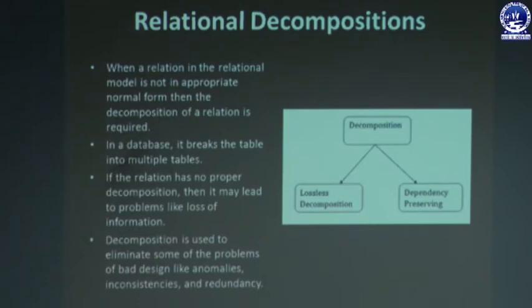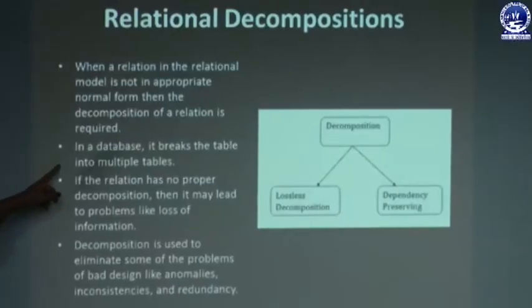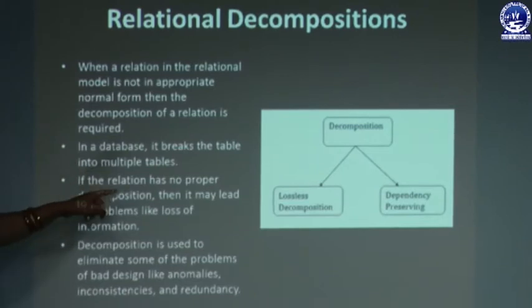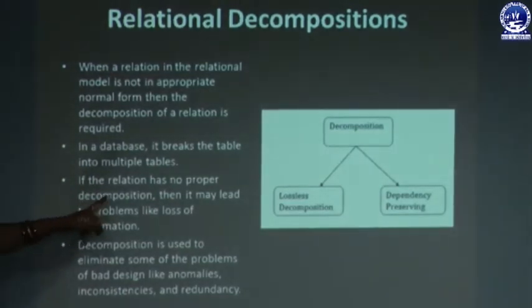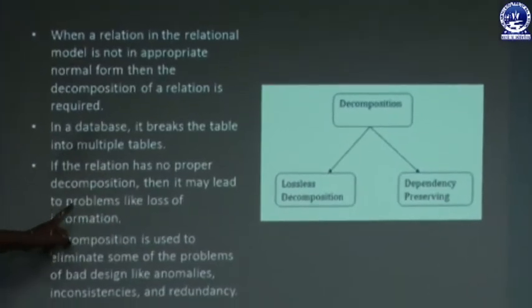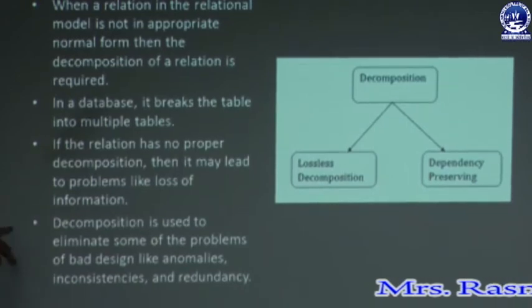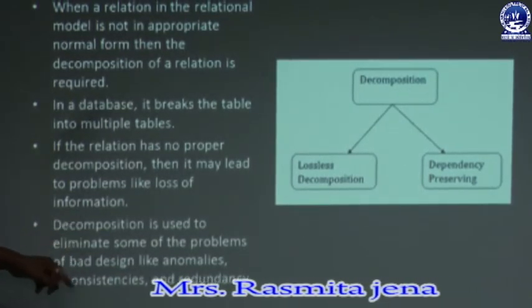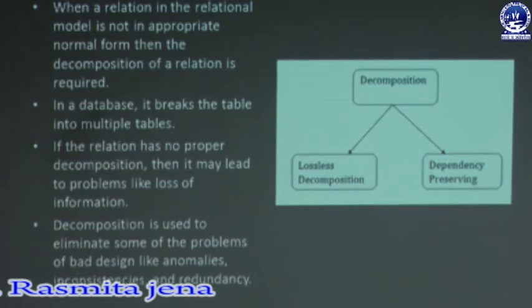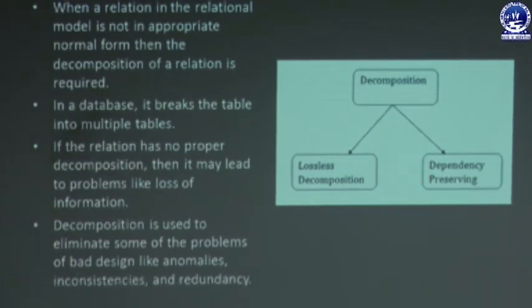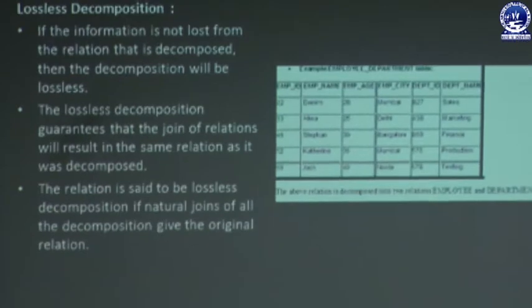Then lossless decomposition and dependency preservation: in a database it breaks the table into multiple tables, and if the relation has no proper decomposition, it may lead to problems like lost information or dependency preservation problems. Decomposition is used to eliminate problems of bad design like anomalies, inconsistency and redundancy. Then we have to discuss the types of decomposition.